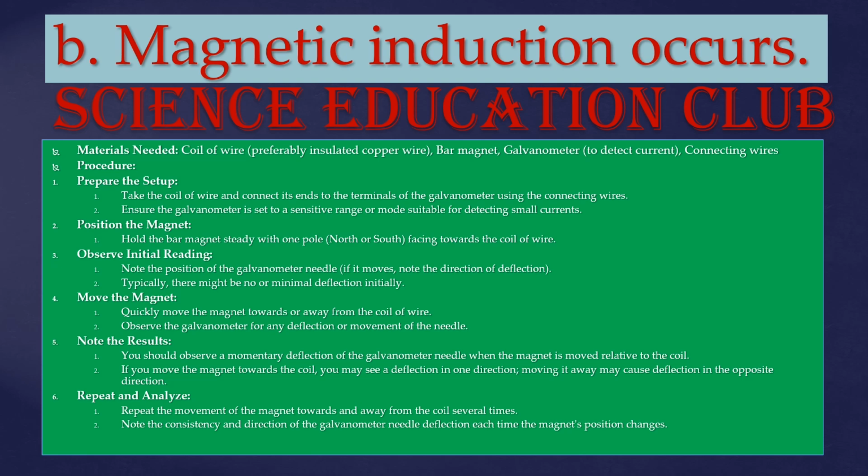the coil. If you move the magnet towards the coil, you may see a deflection in one direction. Moving it away causes deflection in the opposite direction. Repeat and analyze. Repeat the movement of the magnet towards and away from the coil several times. Note the consistency and direction of the galvanometer needle deflection each time the magnet's position changes.